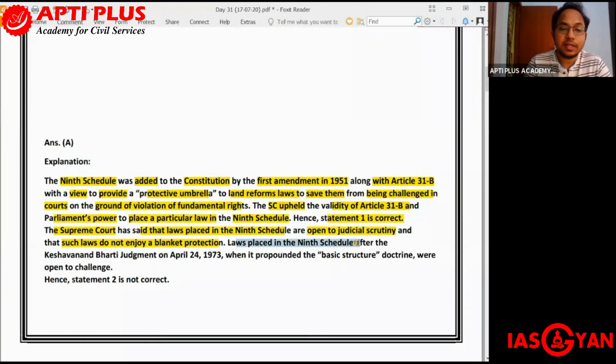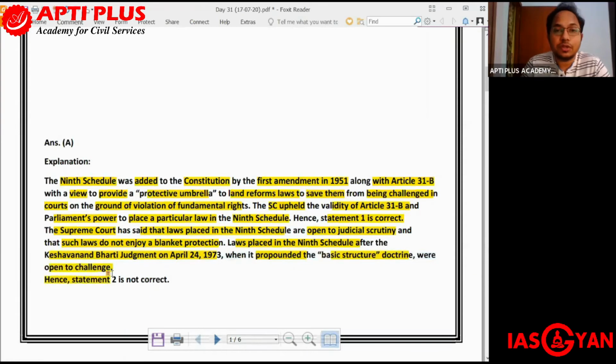Also, laws placed in the ninth schedule after the Keshavananda Bharati judgment of 1973, when it propounded the basic structure doctrine, were open to challenge. Because in the Keshavananda Bharati case of 1973, the term basic structure of the Constitution got coined. As a result, after the Keshavananda Bharati case, even those laws which are placed in the ninth schedule are open to judicial scrutiny in order to check whether they are violating the basic structure doctrine of the Constitution.